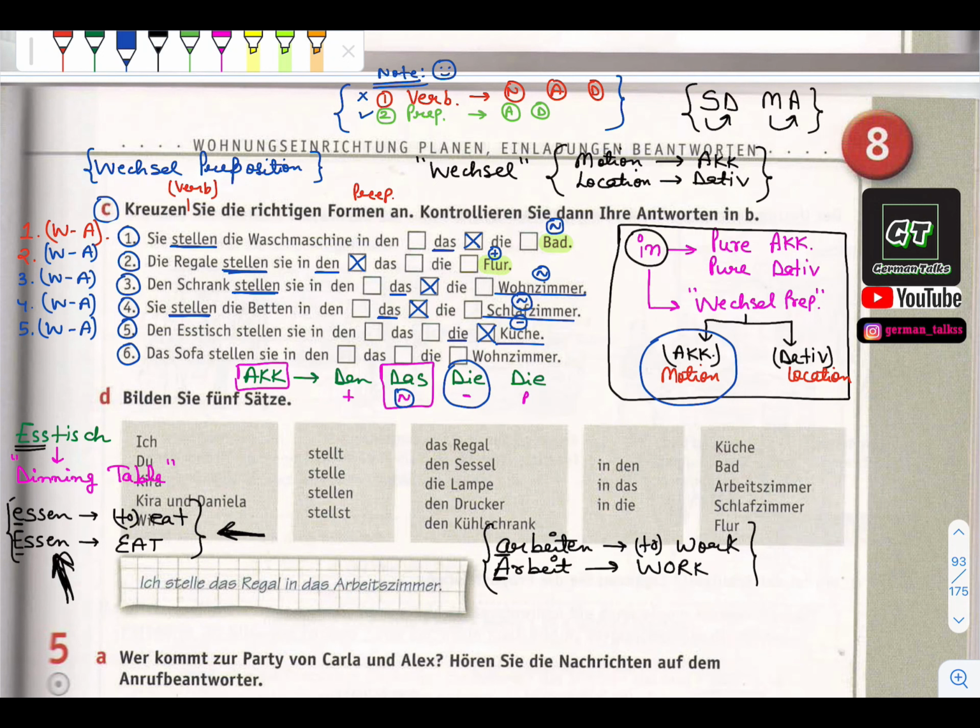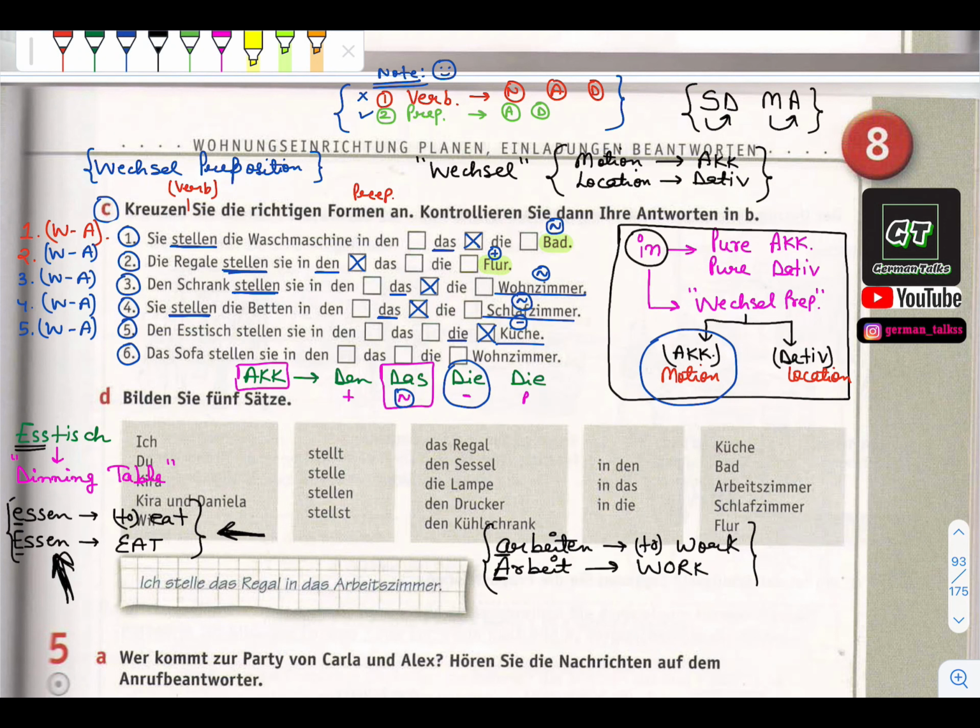6. Das Sofa stellen Sie in das Wohnzimmer. They put the sofa in the living room.